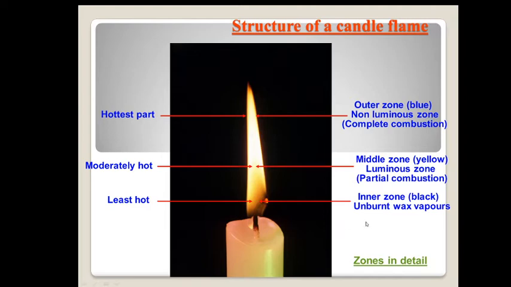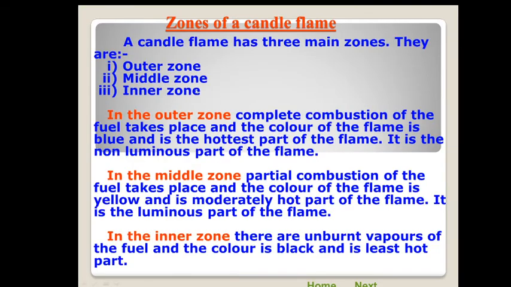Now, because questions from the zones are being asked, let us know the zones in detail. We can categorize the zones of candle flame into three categories. Outermost zone, in which complete combustion takes place and the color of the flame is bluish. It is the hottest part of the flame. It is the non-luminous part of the flame.